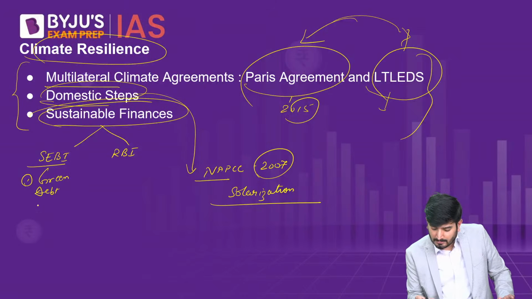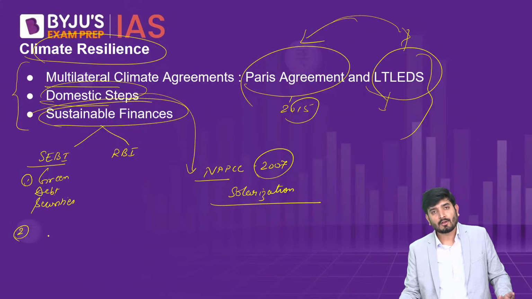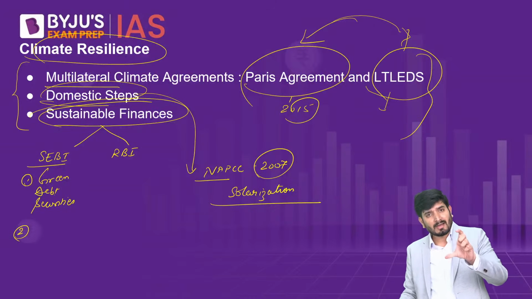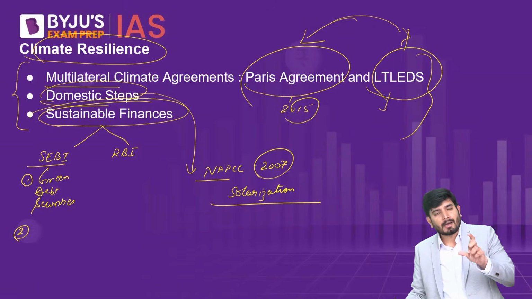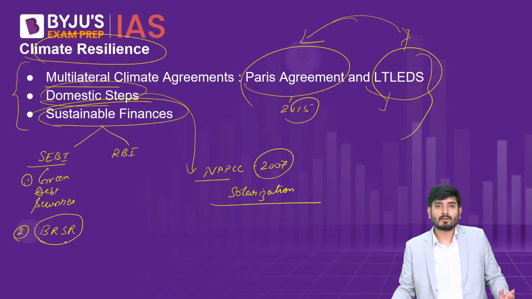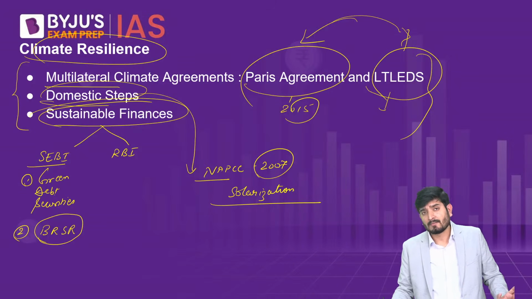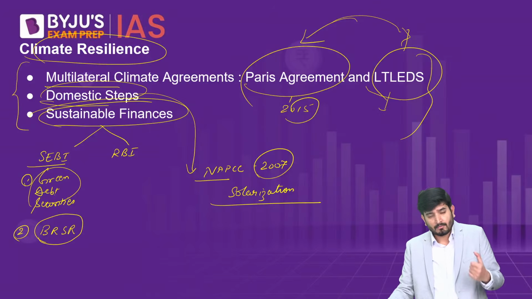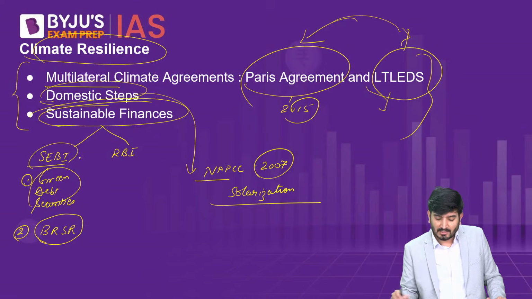It has also made it mandatory for the top 1,000 companies by market capitalization, by market value, to submit a business responsibility and sustainability report, on whether their businesses are done in a sustainable manner or not, and what kind of impacts they have on the environment. This kind of report they have to submit every year to SEBI. So the framework for green debt securities and the business responsibility and sustainability report are steps taken by the Securities and Exchange Board of India.